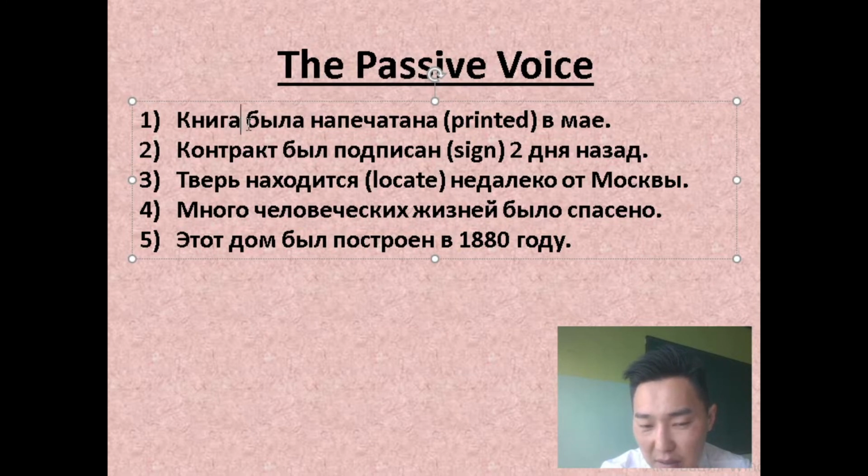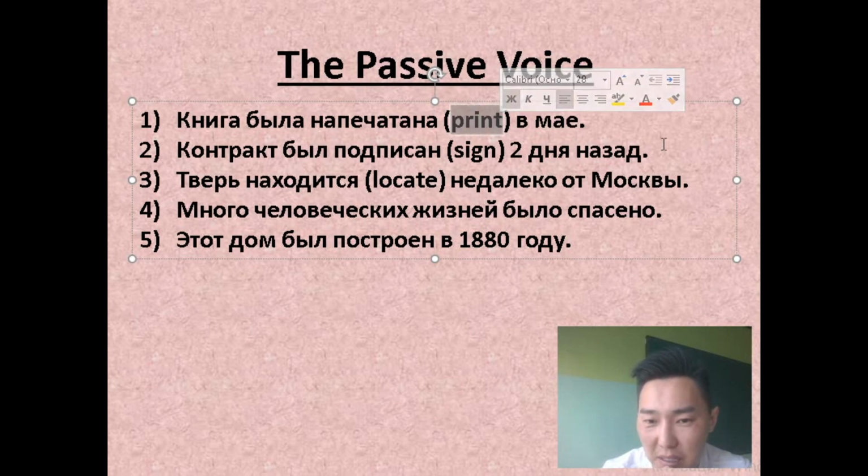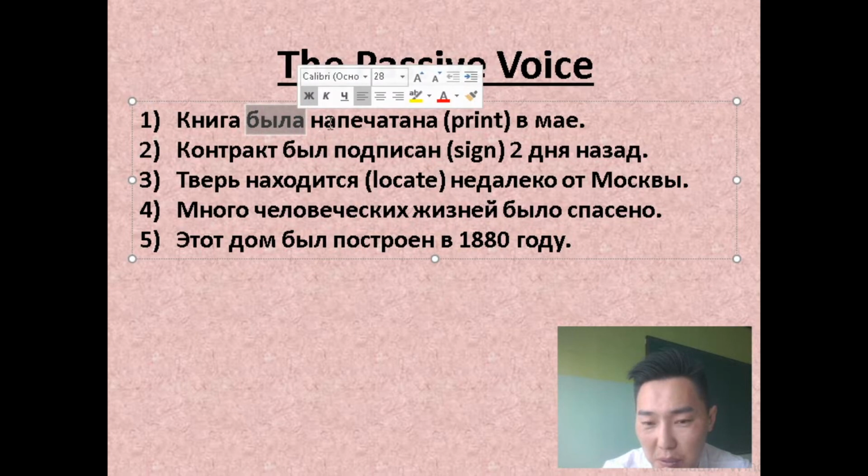Книга was, yeah, it. It was print. Yeah? Here's my mistake. Была напечатана. The participle 2 of the word print is printed, right? The book was printed, yeah? Past simple, was printed in May.